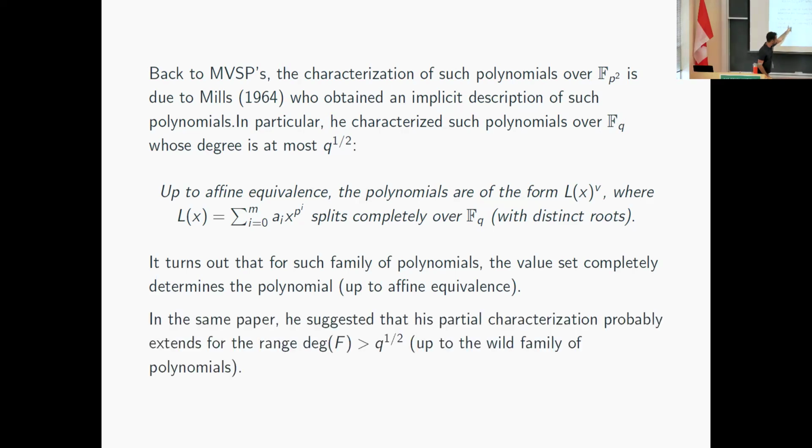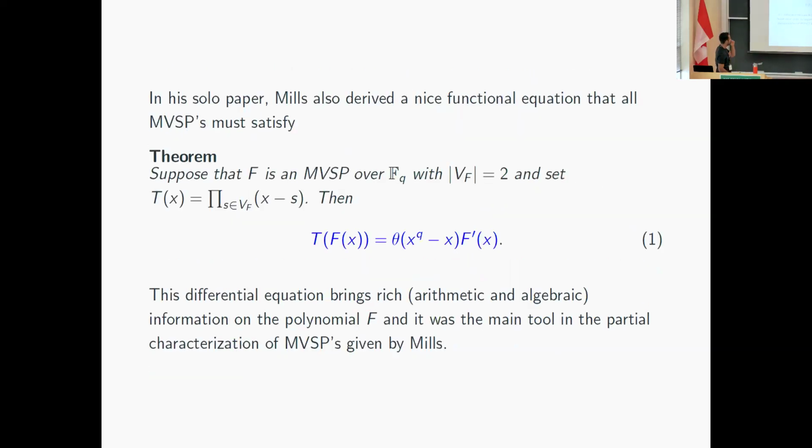And also, in the end of the paper, he suggested that up to the wild family, I don't know if you guys remember, there was a third family of polynomials. He mentioned something like it's highly unlikely that there will be anything else. So apart from the wild family, all the polynomials should be of this form, composing a linearized polynomial with a power map.